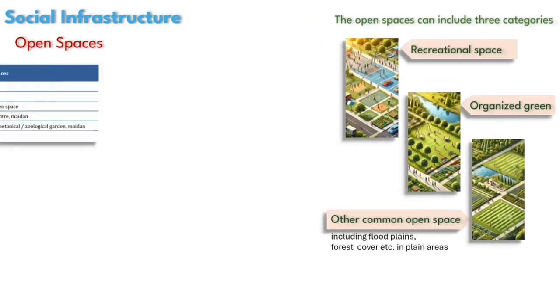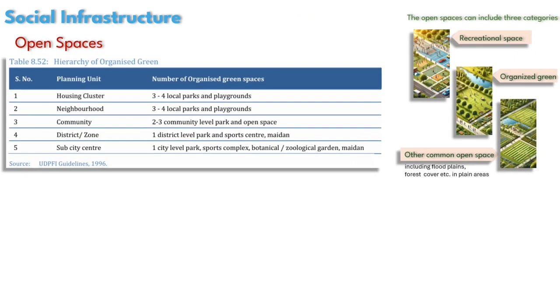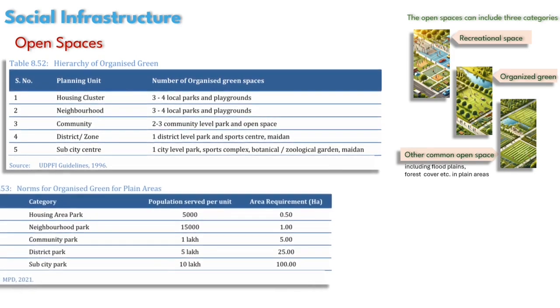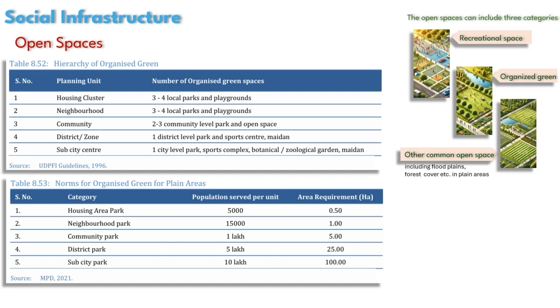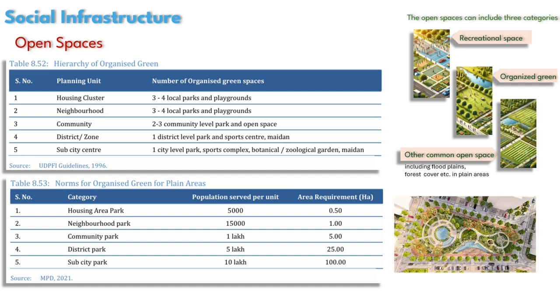Organized green spaces are the most important open spaces and are an essential part of residential areas. 3 to 4 local parks and playgrounds are required for housing or neighborhood clusters. In the next table, we are going to see the areas of organized green spaces based on population size. So a housing park is required for every 5000 population with an area of at least 0.5 hectare. Next is neighborhood park, and it is required for every 15,000 population and its area should be 1 hectare at least.